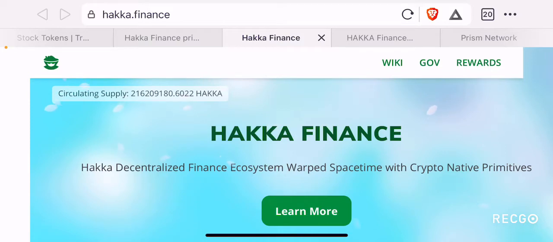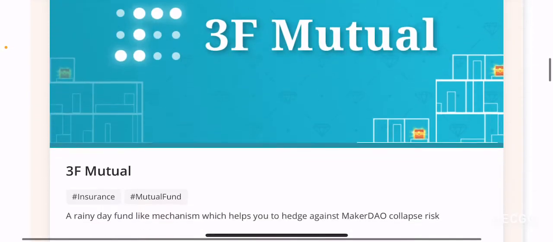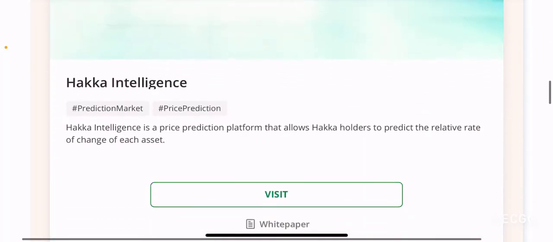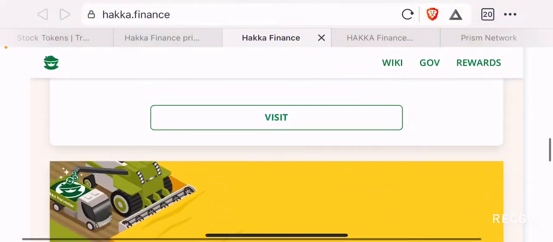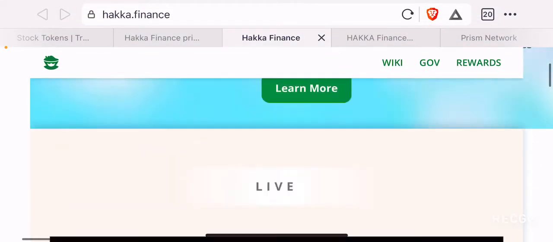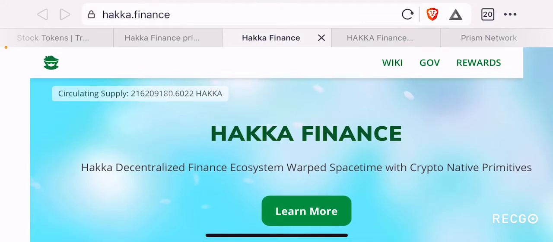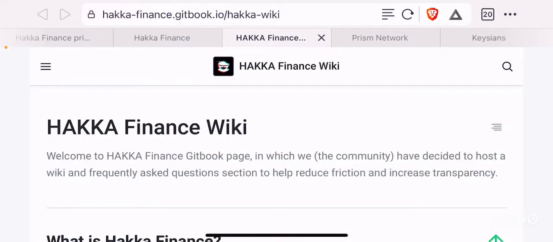So when you go to their website, you will be surprised to find that they have a lot of platforms, a lot of features, or a lot of projects available within Hakka Finance. But when you want to research what this project is and try to understand it, I suggest you click the Learn More button, the green button, and that will take you to hakka-finance.getbook.io, which provides an interesting overview of what this project is, right? So for the purpose of this video, we're going to cover information present in this page.